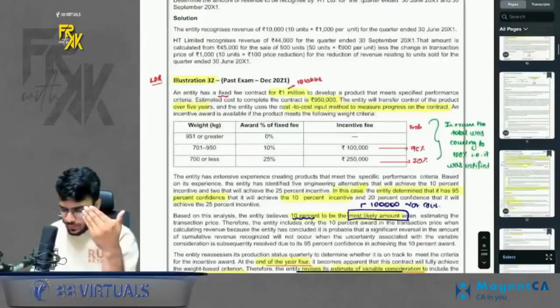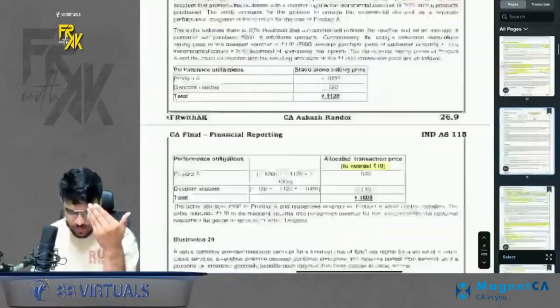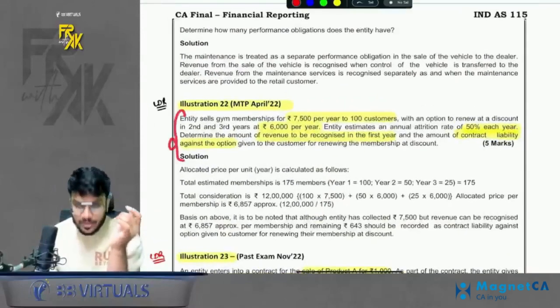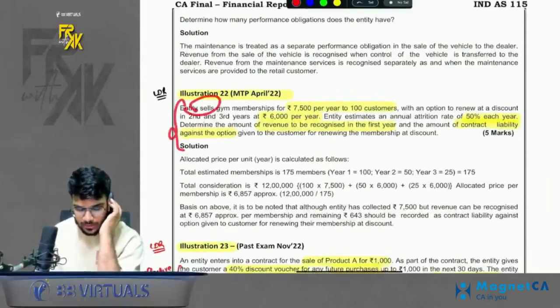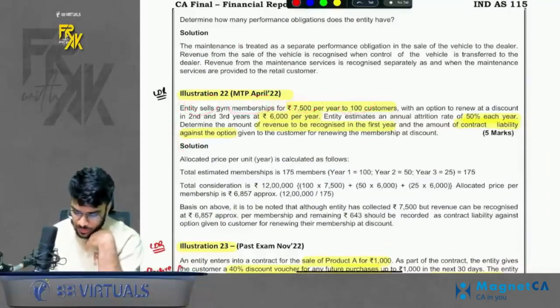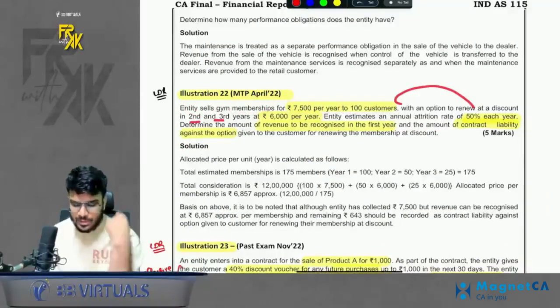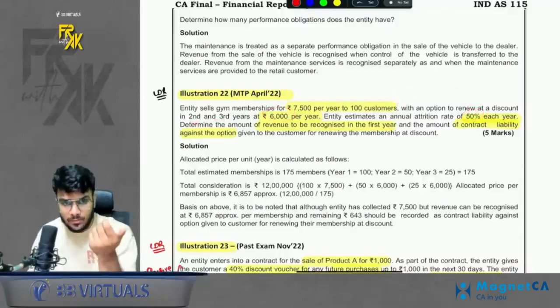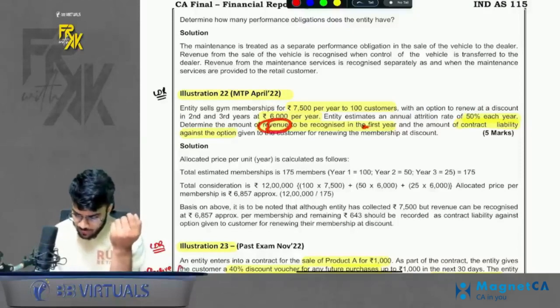See, I'm not revising all the questions, but I'm going to focus more on the questions which are crucial or which are tricky. First of which is this membership question. It says that an entity sells gym membership for 7,500 per year to 100 customers. And if they renew in the subsequent years, you will charge only 6,000 per year. Attrition rate is 50%. That means 50% of consumers won't renew. We need to check how much is the revenue in the first year and the liability in the first year.